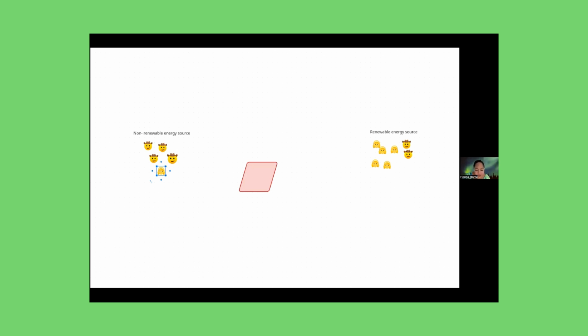One thing you can do is you can ask the students to explain their choice. Why do you think coal goes into this corner?